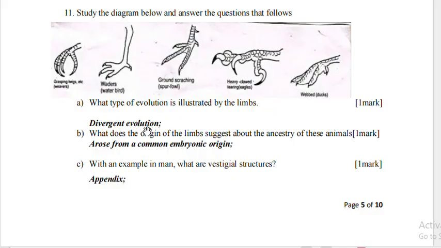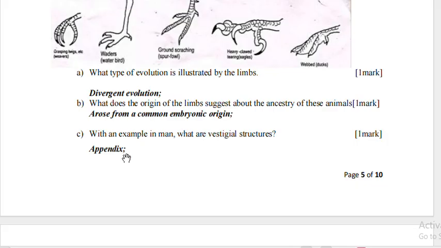Study the diagram below and answer the questions that follow. As you can see, the limbs of the animals are adapted to different environments. What type of evolution is illustrated by the limbs? That is divergent evolution. What does the origin of the limbs suggest about the ancestry of these animals? It suggests that they arose from a common embryonic origin or a common ancestry.